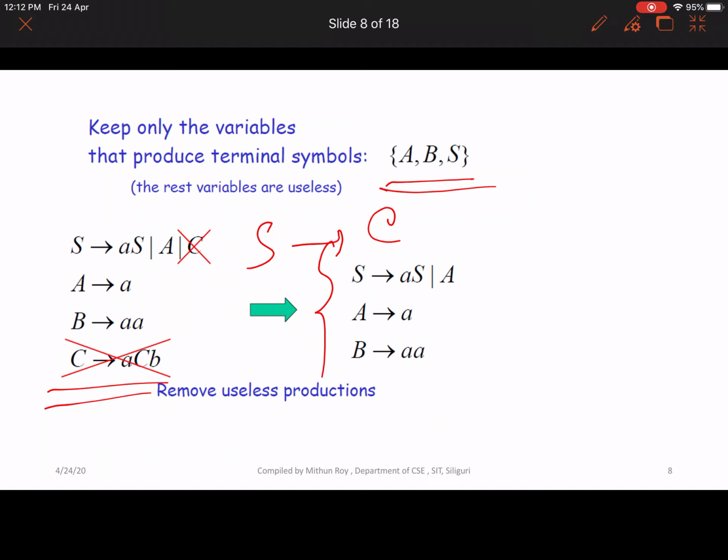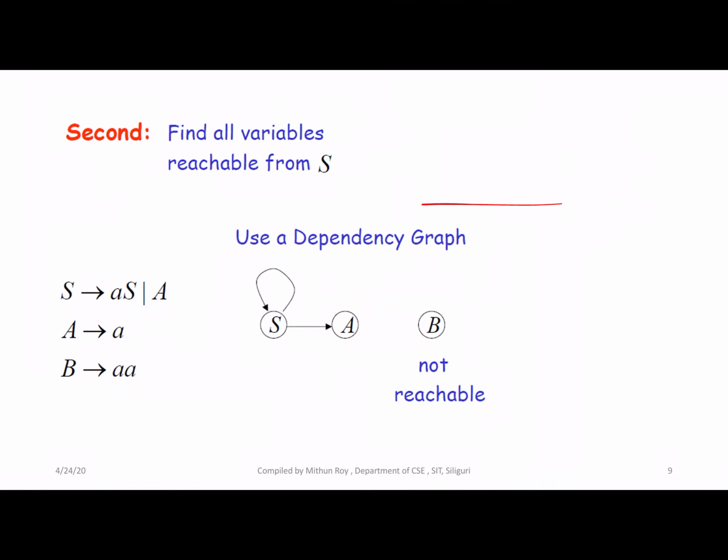Now are all these three reachable from the start symbol S, yes or no? If we start from capital S to capital A, obviously A is reachable and A is replaced by only small a. But B is not reachable from S, so B is also useless.